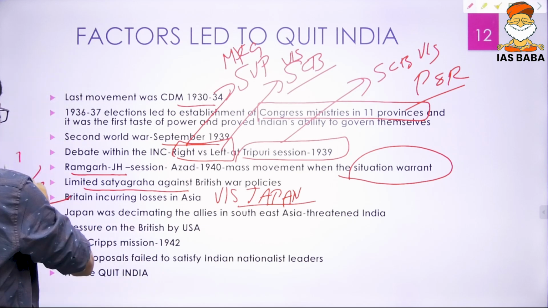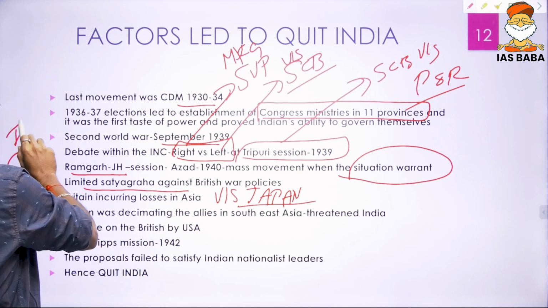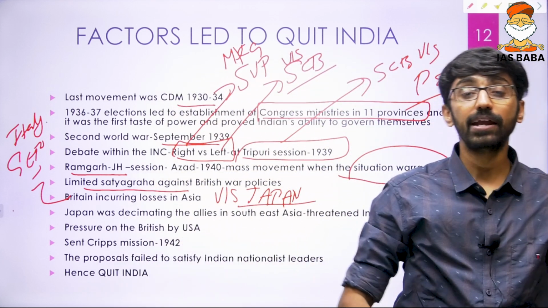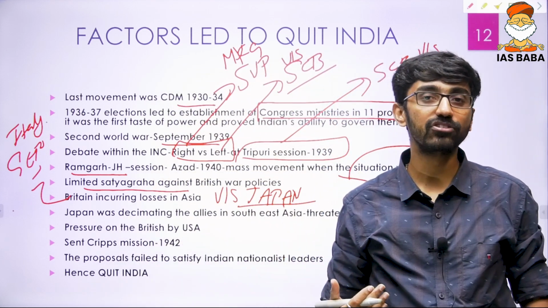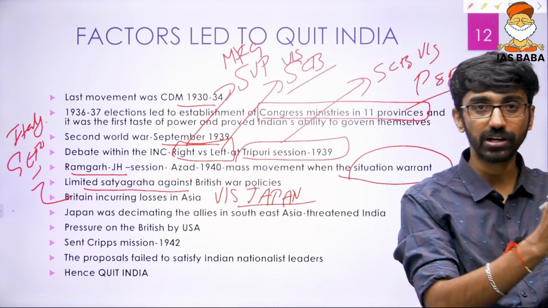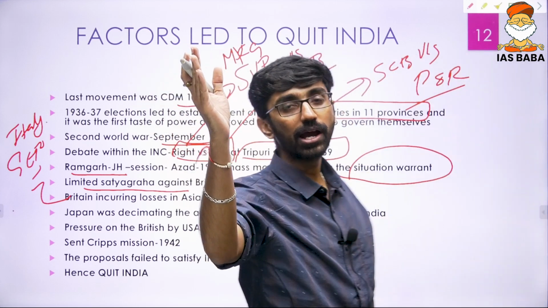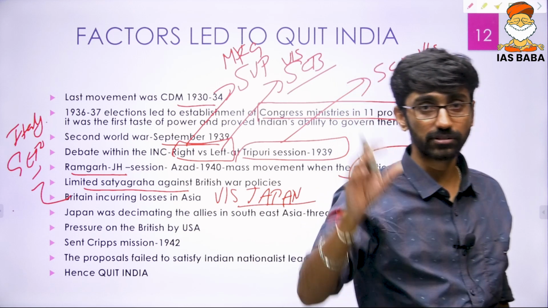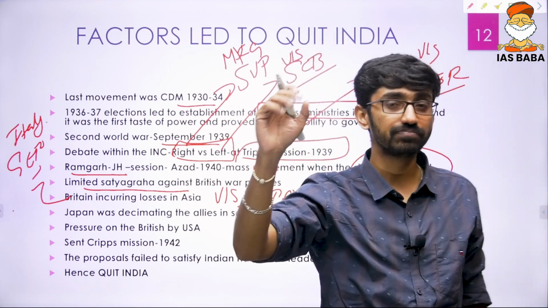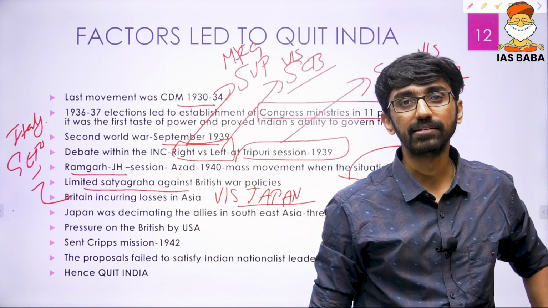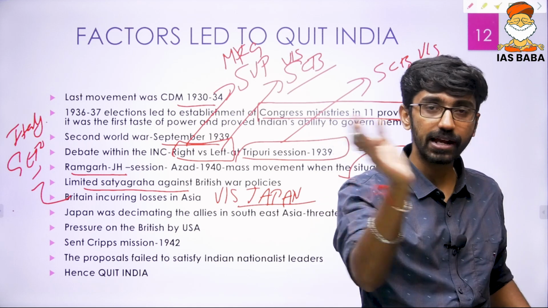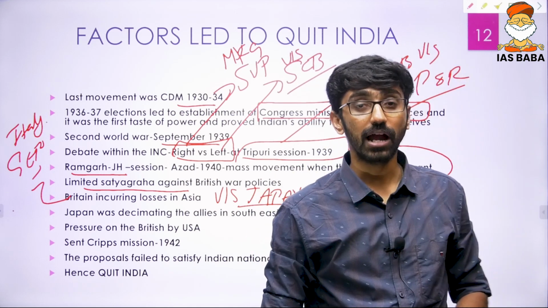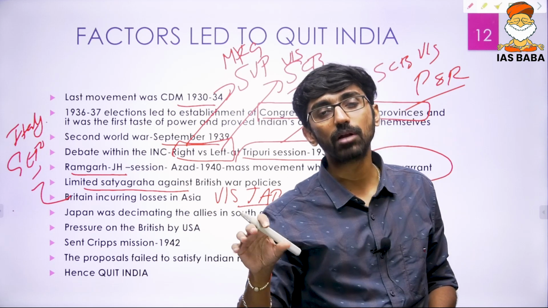In Europe, it was Germany as well as Italy. They were inflicting a lot of defeats on the Britishers. Japan was decimating the Britishers in Asia, and it was moving towards India. After conquering Korea, then parts of China, it moved towards Indochina, and then towards Myanmar. So it was already threatening to enter India, and during that point of time, there was pressure on the British government.